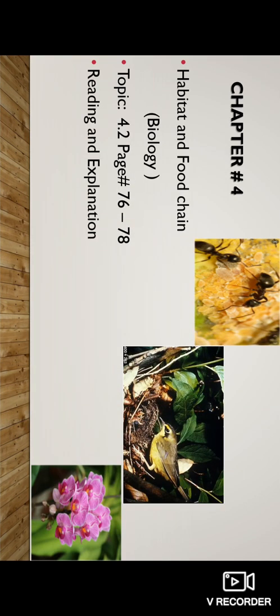Ameen. Dear students, as you know, we started chapter 4, and yesterday we talked about habitats and how plants and animals are interdependent on each other. Today we are going to study habitat and food chain. So open your textbook page number 76 and 78. Today we will discuss how plants and animals are interdependent and how animals help the plant in different ways. Okay, so take out your textbook page number 76.